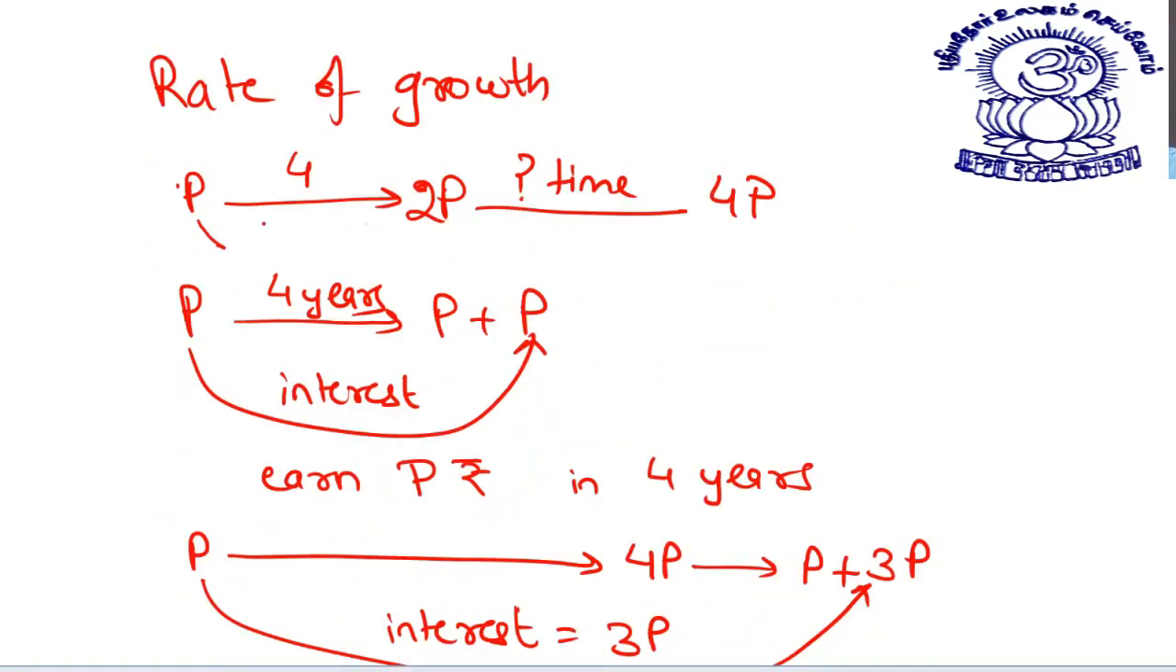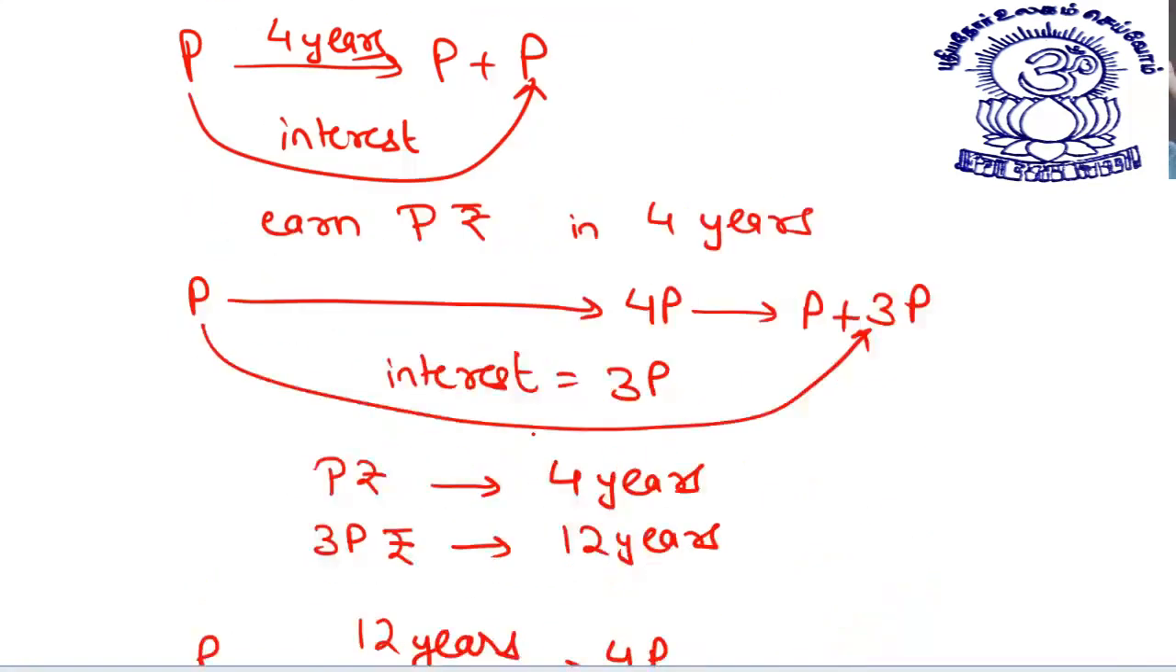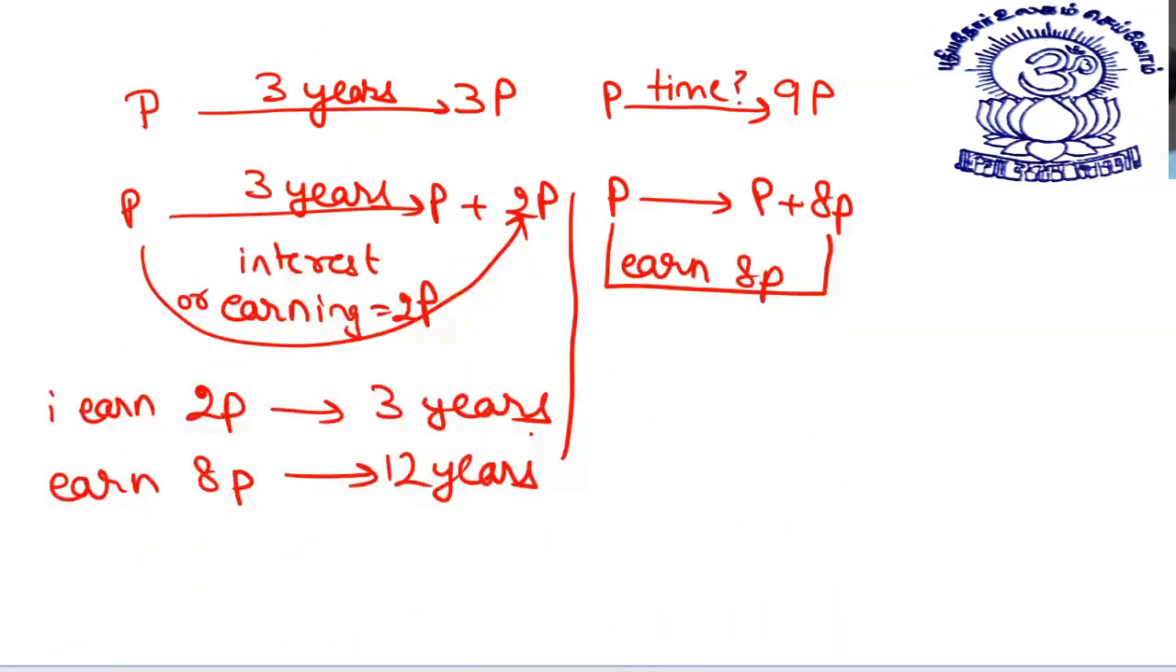When I go from P to 2P, I earn a single P. Single P is earned in 4 years. So if I go from 2P to 4P, I'll have to earn 2P more. So 4 plus 4 plus 4, getting it? In earning rupees P, I take 4 years, so in earning 3P, I will take 12 years directly. This is the main crux of this thing, and now I'll be dealing with a few questions.